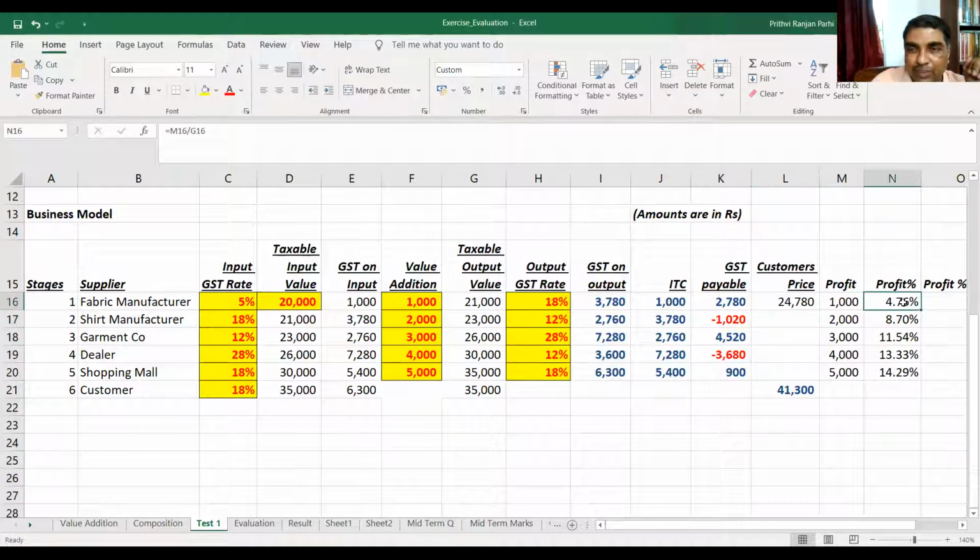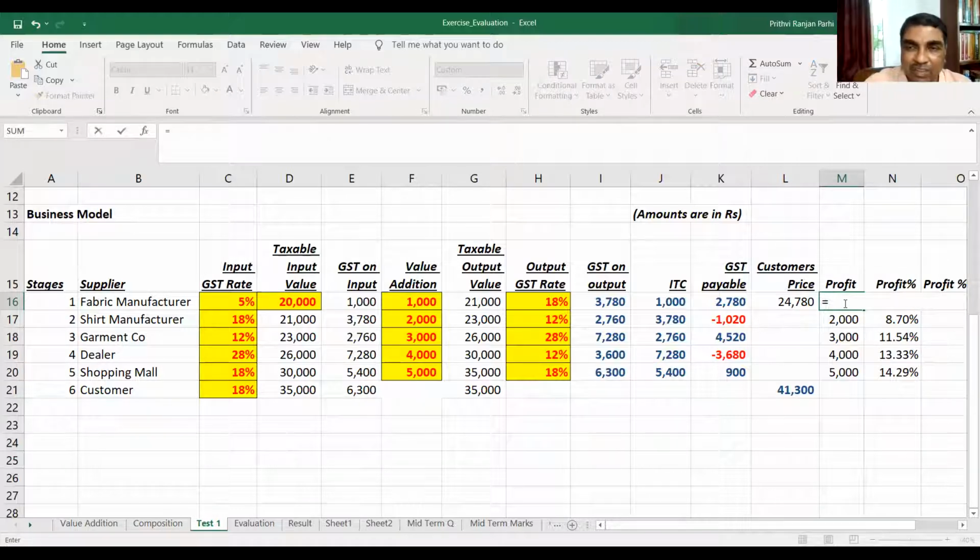How 4.76%? First let me see how profit is calculated. Tell me how we will be calculating the profit of 1,000. You see, how much did you get from the customer? Let us say 24,780. Minus input value, this much you have paid.